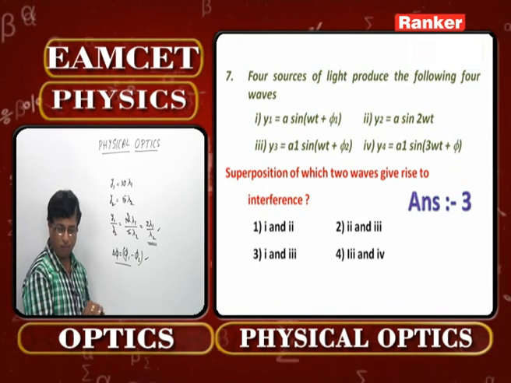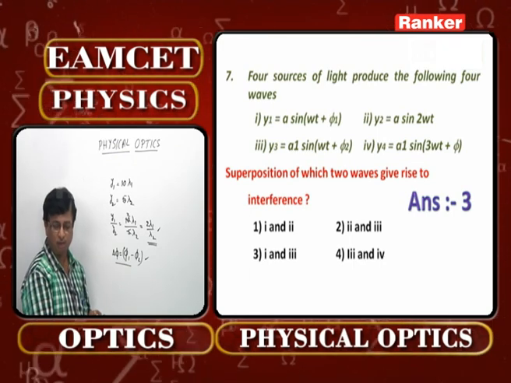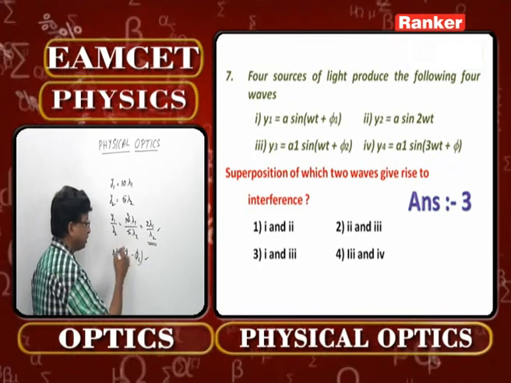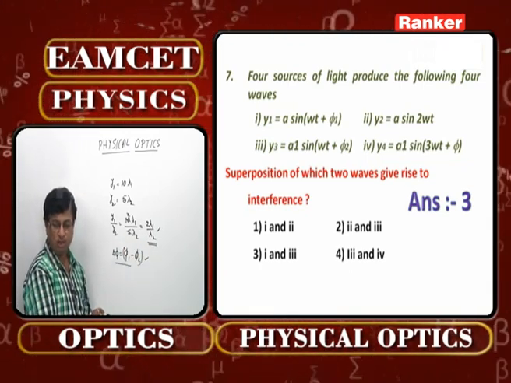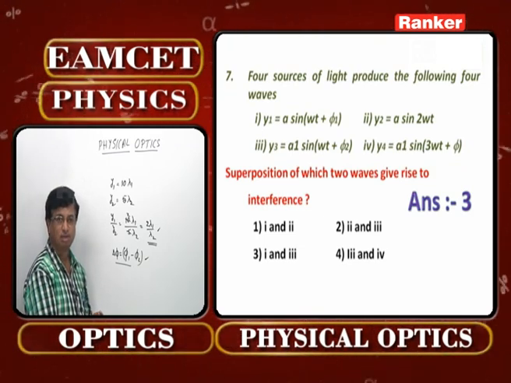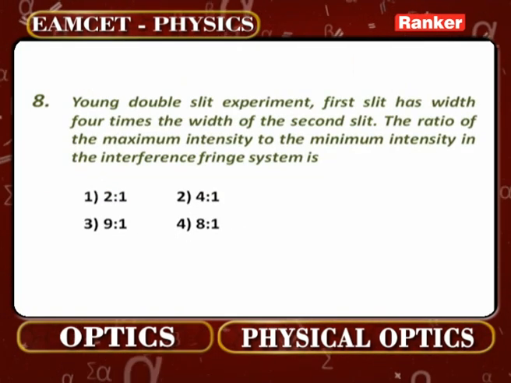So out of all the 4 equations of waves given, the first one and the third one put together can have the constant phase difference concept. Therefore, there is a possibility for them to produce an interference pattern. So, the third option is the correct option for this question number 7 please. Look at the next problem, that is 8.